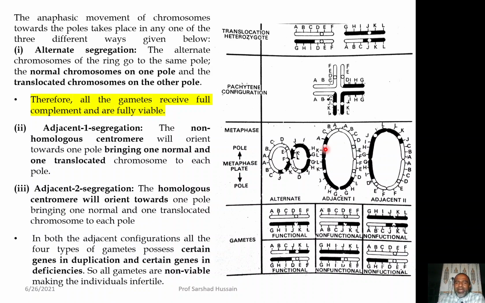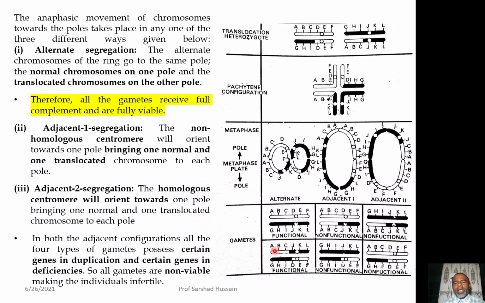Now, the result of this alternate configuration during gamete formation is that all the gametes are functional, because all will have the normal complement of the genes. For example, these two are normal chromosomes, no problem at all. They are translocated, but the total number of genes is the same. For example, A, B, C is there and D, E, F is there. So, in total, in this gamete you have no deletion at all. Like GHI is there, JKL is there, though it is translocated, nothing is deleted, nothing is added.